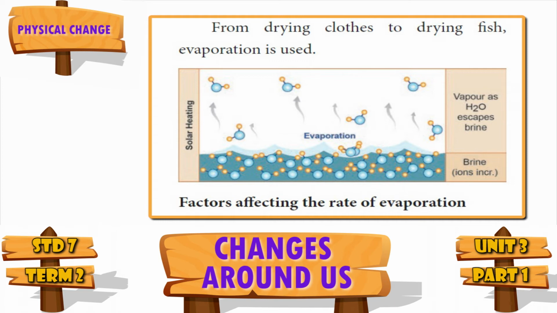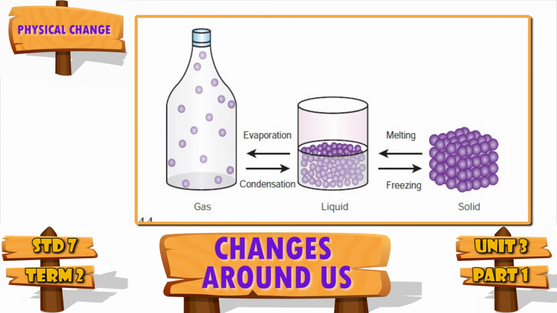The evaporation technique is used to separate dissolved solids from a solid-liquid mixture. This technique extracts salt from seawater in salt pans. A shallow level of seawater is impounded. Slowly the water evaporates due to the action of the sun. Ultimately salt deposits over the ground. So we can understand that evaporation is a slow process and occurs only at the surface of a liquid. This is a physical change.